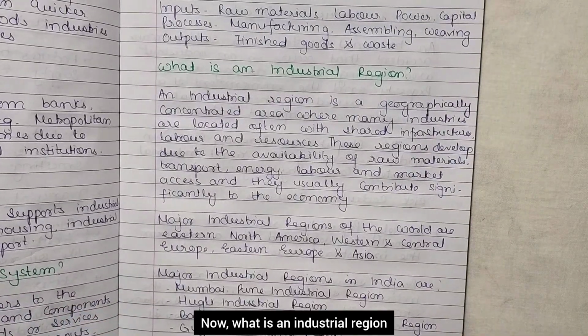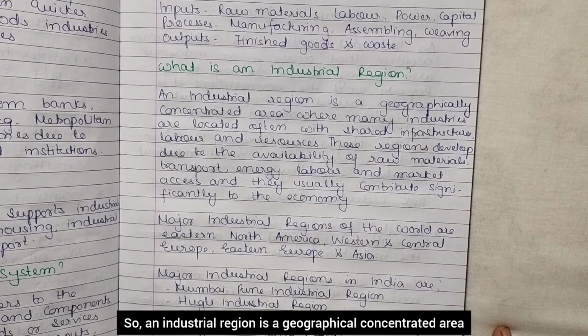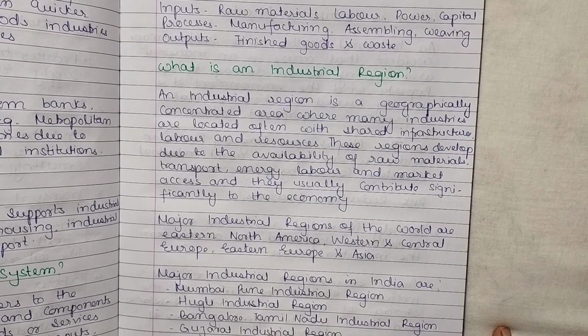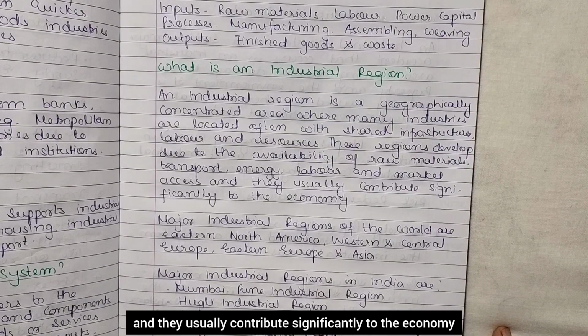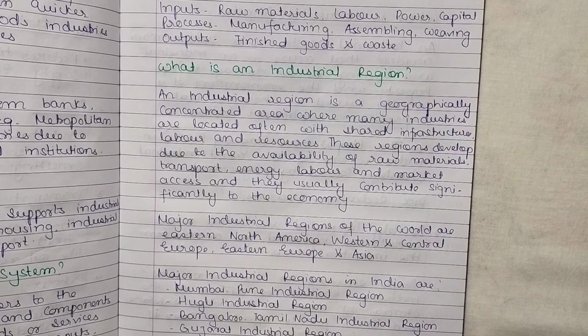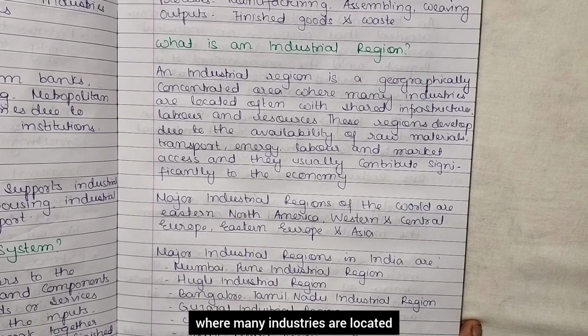Now what is an industrial region? As the name indicates, it may be a region where industries are there, right? So an industrial region is a geographically concentrated area where many industries are located, often with shared infrastructure, labor and resources. These regions develop due to the availability of raw materials, transport, energy, labor and market access, and they usually contribute significantly to the economy. Okay, so it is a geographically concentrated area where many industries are located.